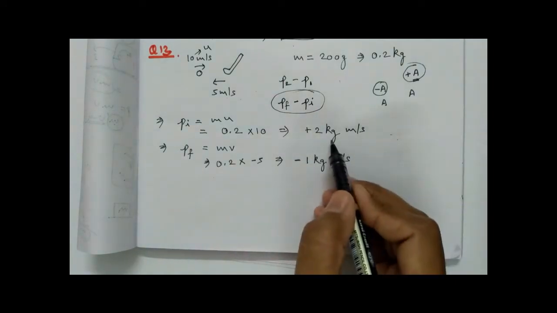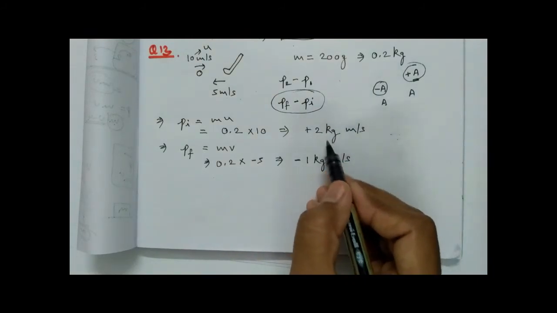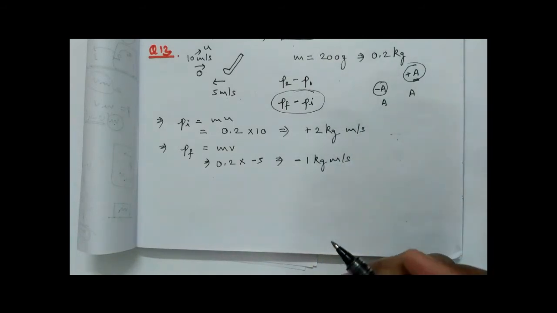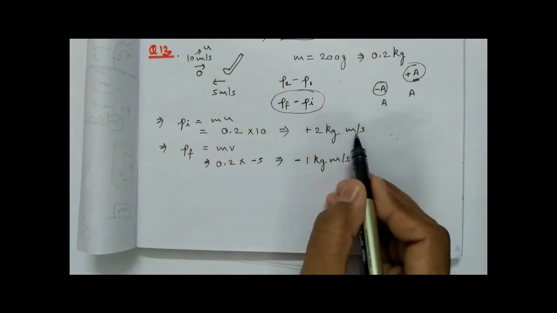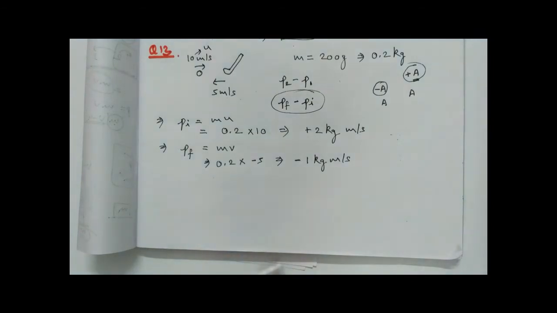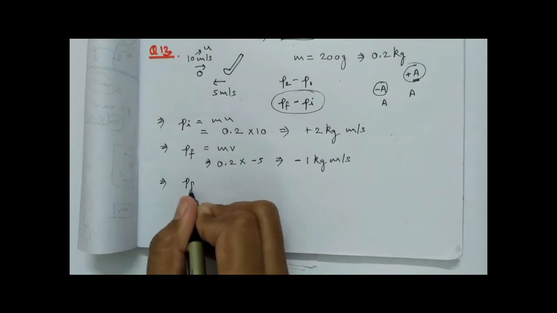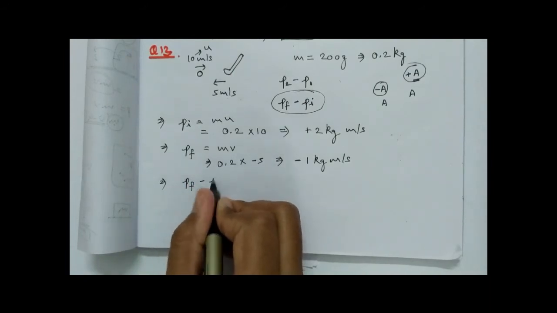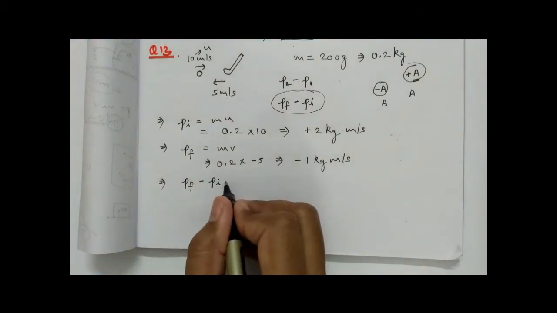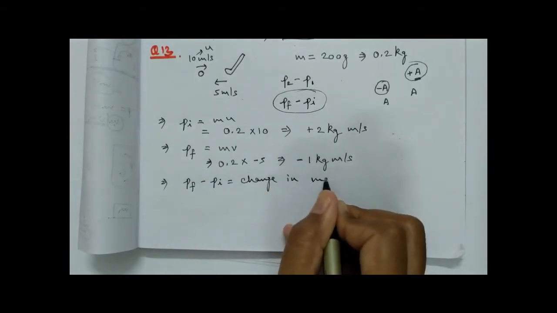Now we know that momentum has SI unit kg meter per second. Why? Because this is the SI unit of mass, and this is the SI unit of velocity, and the product of mass into velocity is momentum. So now what will be the change in the momentum? It will be final momentum minus initial momentum, and the change is what is asked of you.